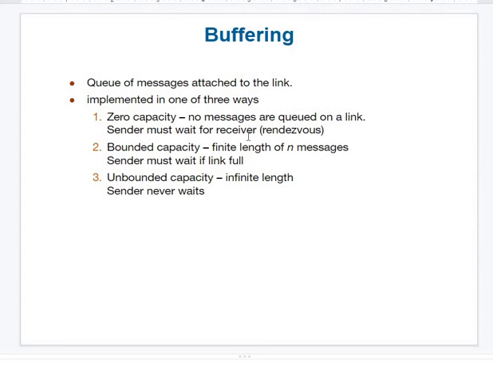Okay, so next one is, what do you mean by buffering? Whenever the communication is either direct or indirect, messages may be communicated through direct queues or any of the waiting queues, but basically the queues should be of buffer type.